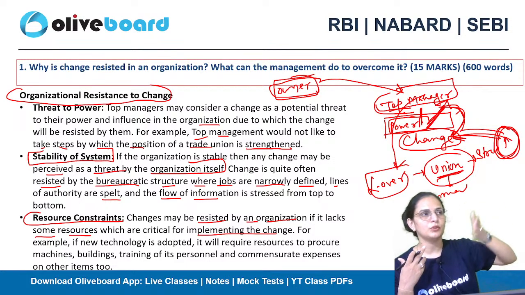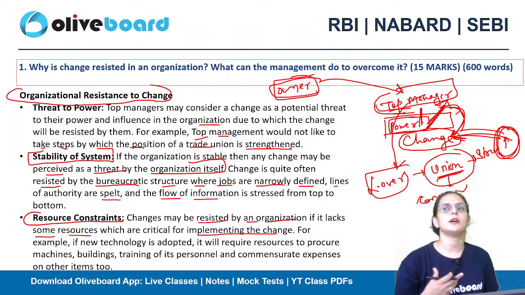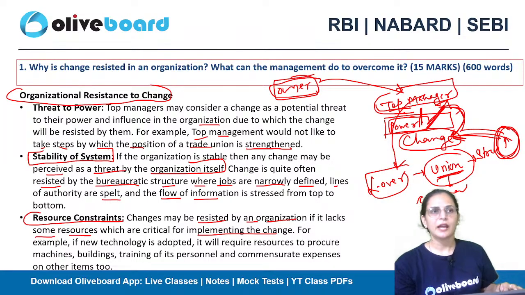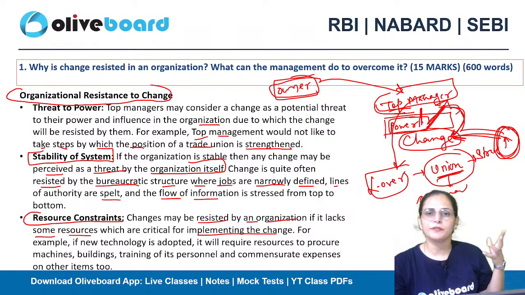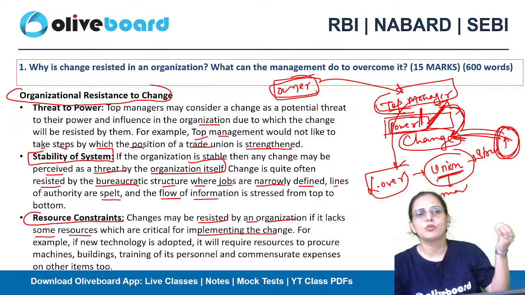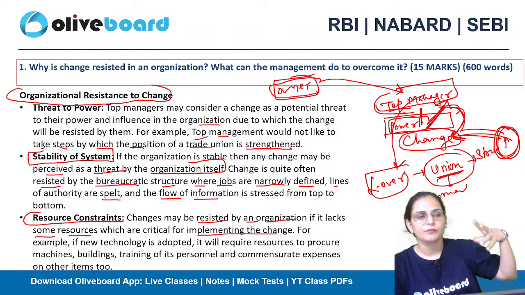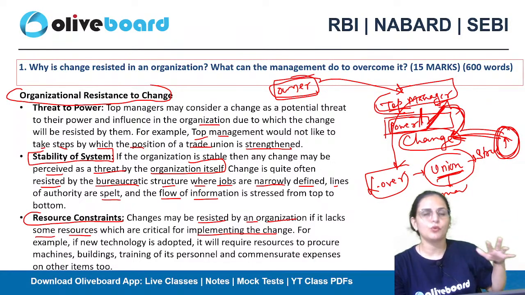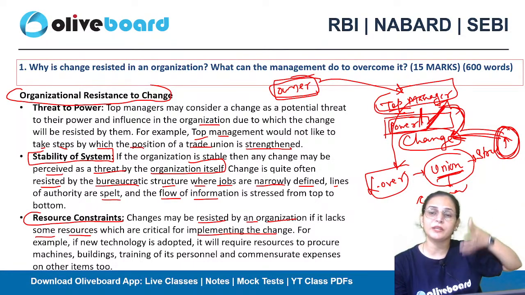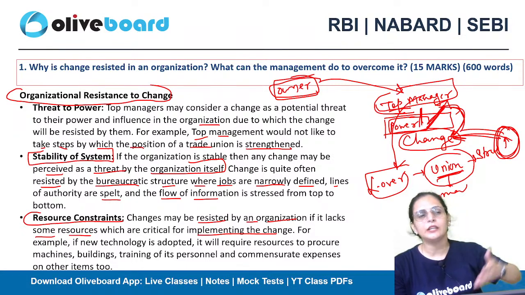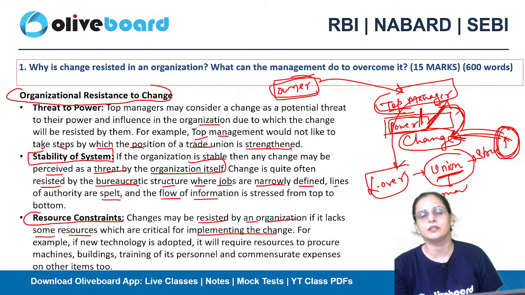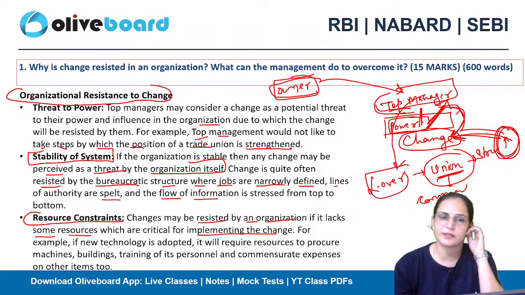For example, I'm about to introduce a new electronic gadget at my home, but none of the family members is aware of the resources or technology needed to work with the gadget effortlessly. So what will we do? We'll start delaying it. We'll purchase it later, because we are not ready for the gadget to be introduced, as we are not aware of the technology or the resources needed to operate the device. So that is also a reason for resisting the change.